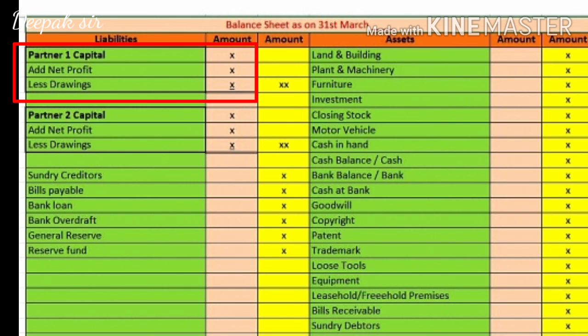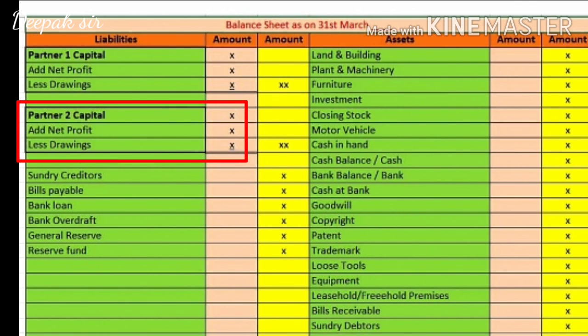We have to add or less all the amounts, and then the final amount will come in the outer column. Then in a similar manner, the second partner's capital, net profit or net loss, we have to add or deduct, less drawings. All these amounts will come in the inner column. We have to add or subtract the amounts, and the final amount will come in the outer column.